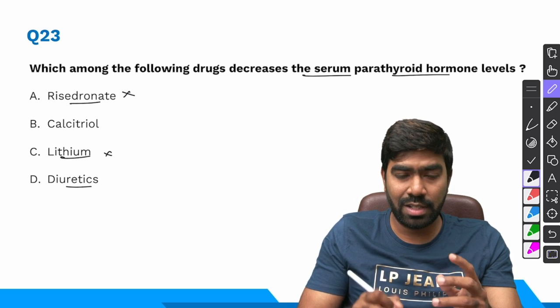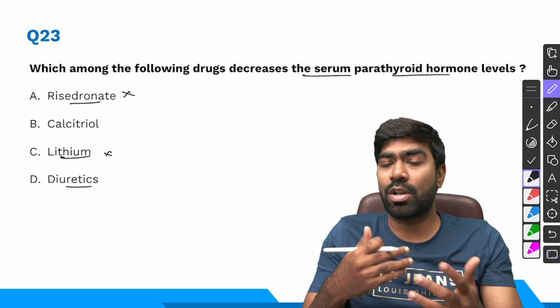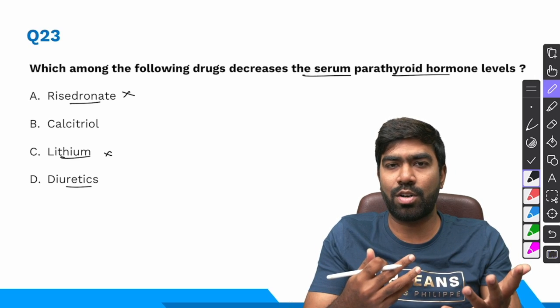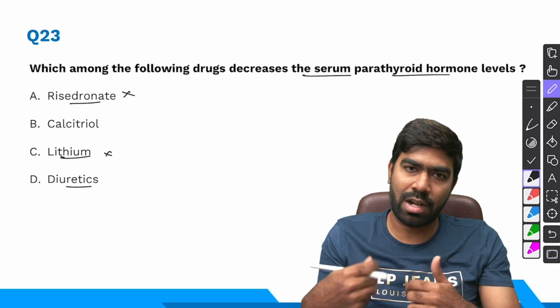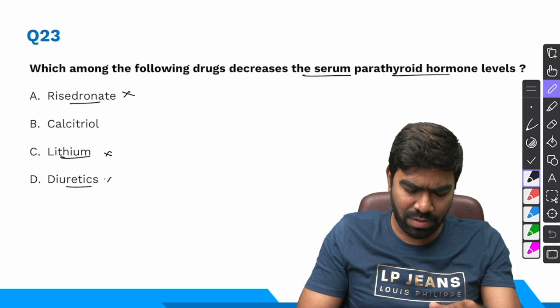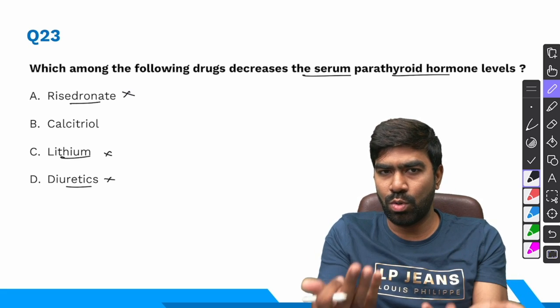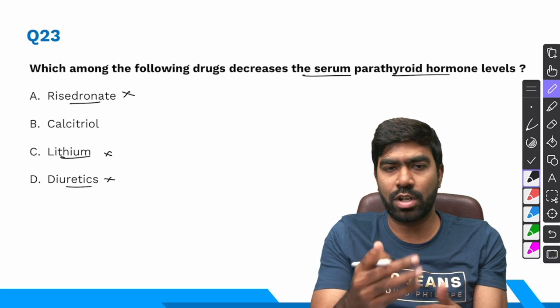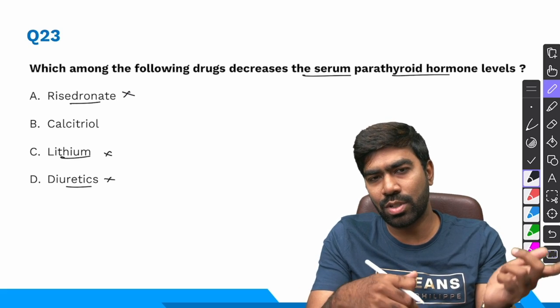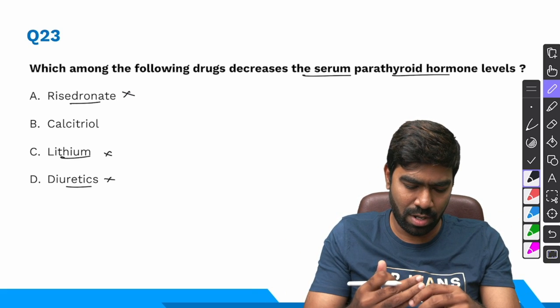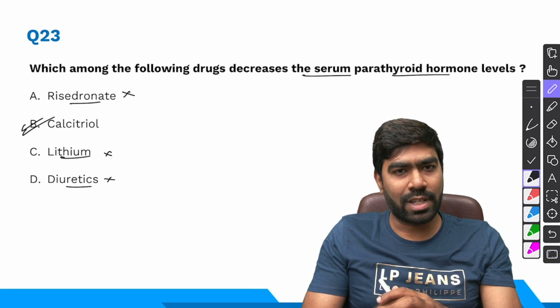We know that diuretics, if they had given thiazide diuretics, would have created a kind of ambiguity, because thiazide diuretics can cause hypercalcemia, which can reflexly reduce the PTH levels. But here they have just mentioned diuretics. It can be loop diuretics also, which is going to produce hypocalcemia, and that can actually increase the PTH levels by default. And the right answer for this question is calcitriol.